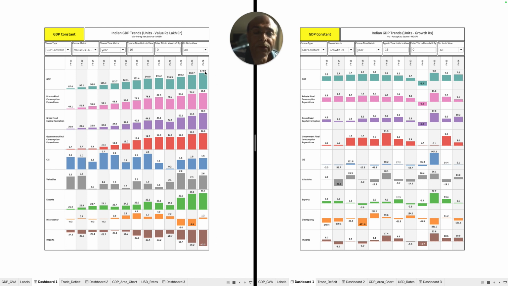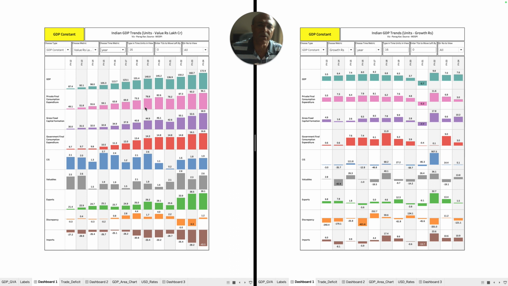But if you don't meet this 172.9 lakh crore number, then meeting the 7.6% growth from the earlier year is going to be risky, right? So this is, in a nutshell, what you need to understand as far as the GDP is concerned. There are many other things to be talked about, but it will become too long a video, and I really don't want the video to be too long.